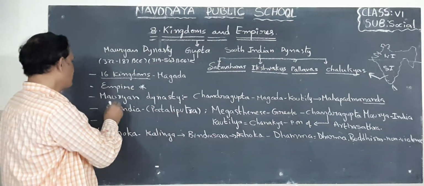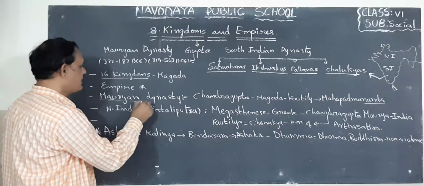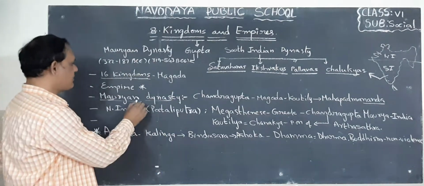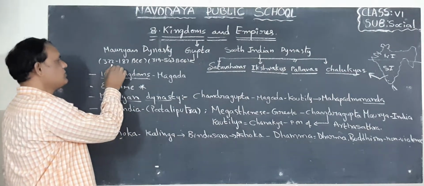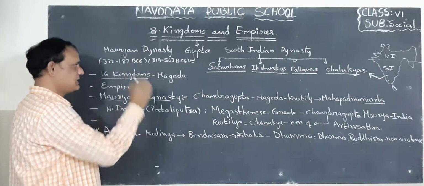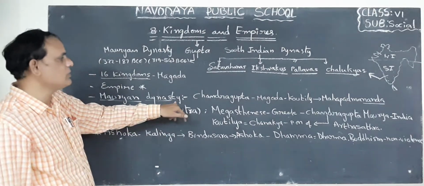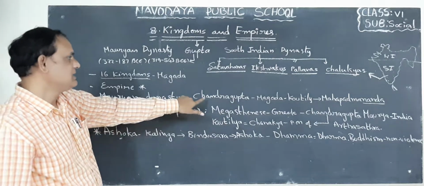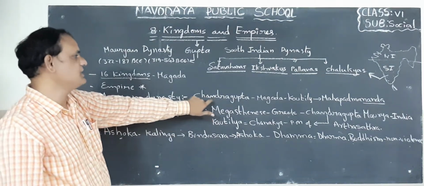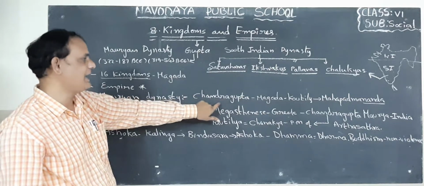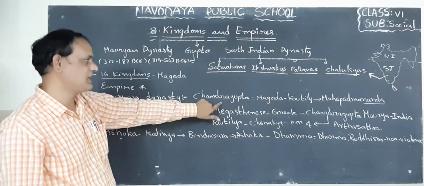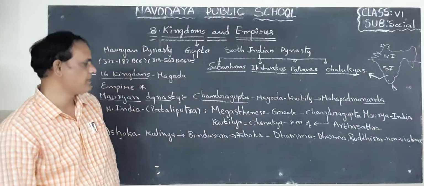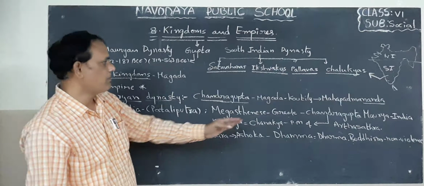Okay, children. Now look here. In this lesson, the first one is the Mauryan dynasty. What is the period of this Mauryan dynasty? 322 to 187 BCE, children. So in this Mauryan dynasty, who established or started it? Chandragupta. What is his name? Chandragupta Maurya established this Mauryan dynasty, children. You keep his name in mind, children. Chandragupta Maurya.